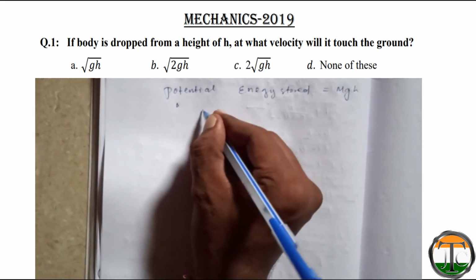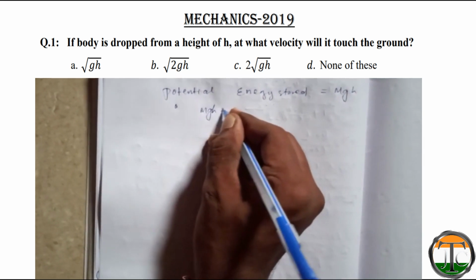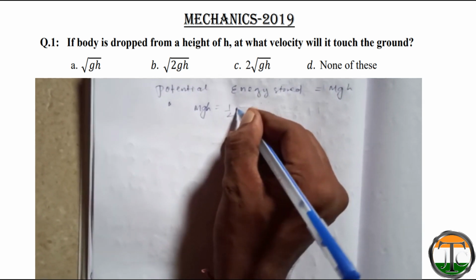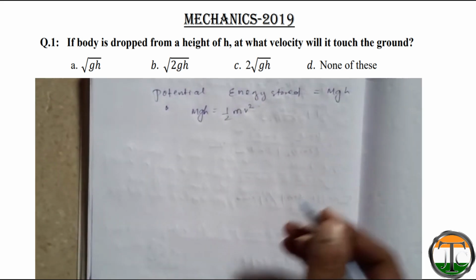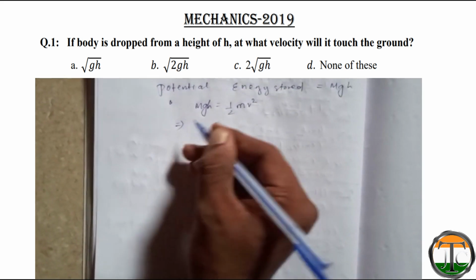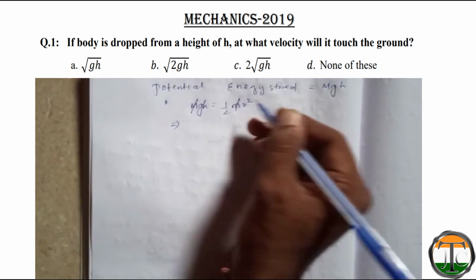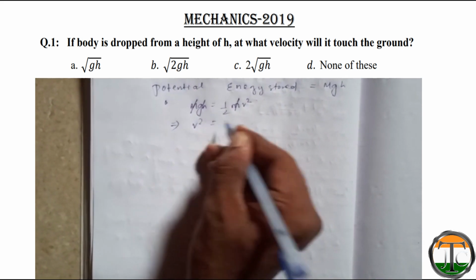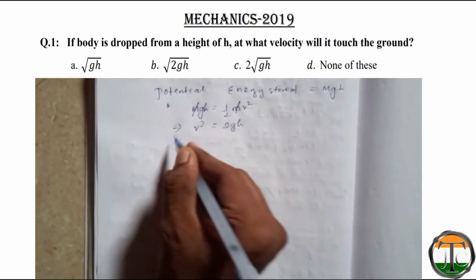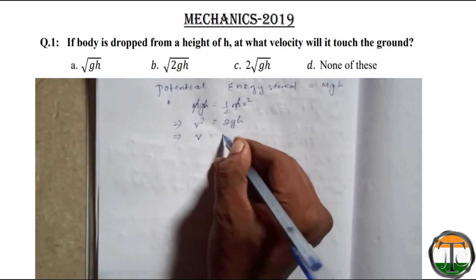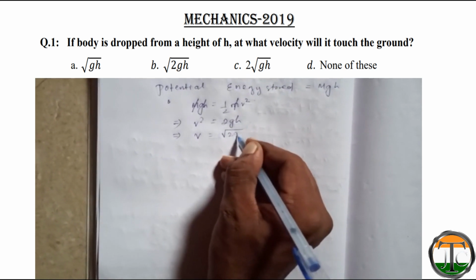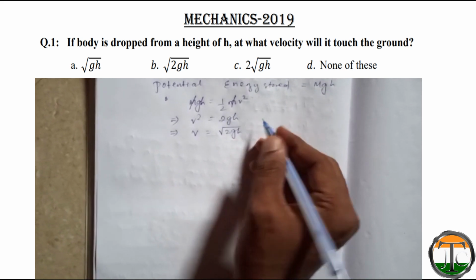That means the total potential energy will be converted into kinetic energy, that is equal to half mv square. So here m got cancelled, so v square is equal to 2gh. That means v is equal to root over 2gh. So option b is correct.